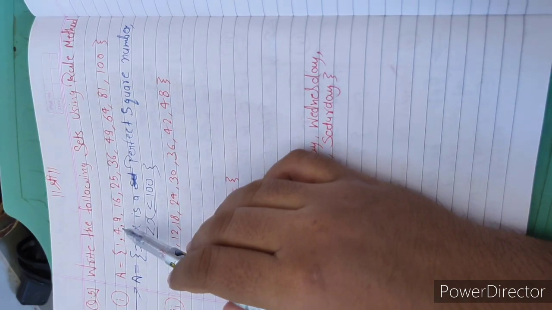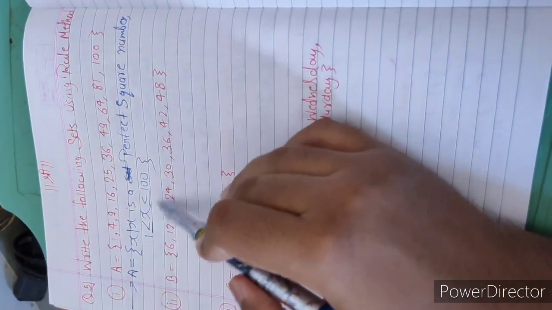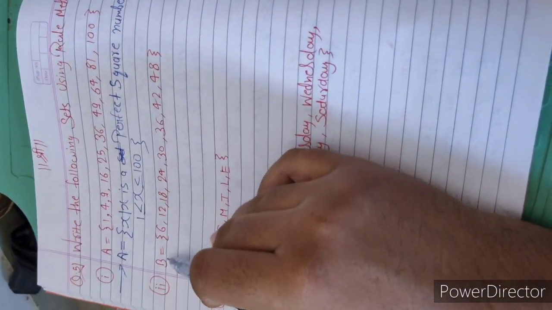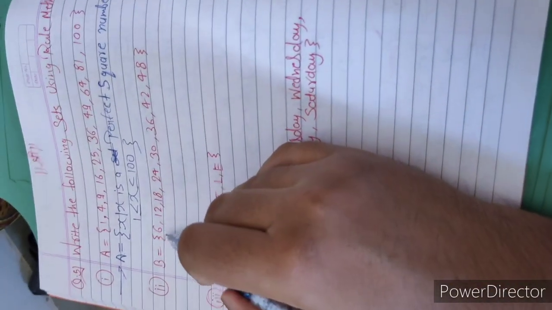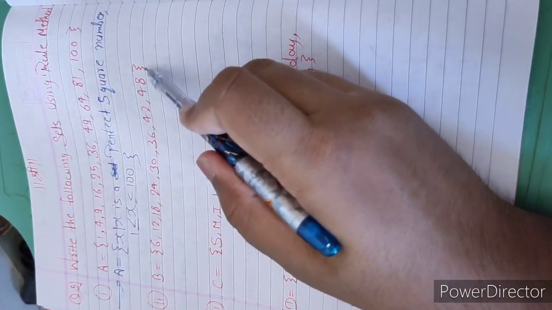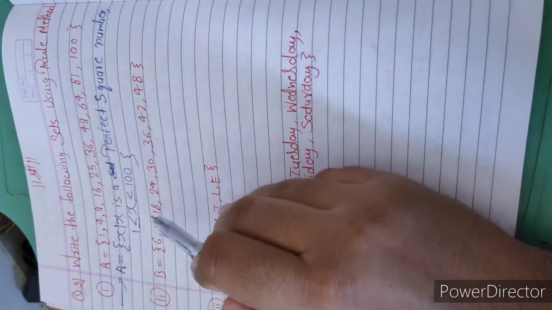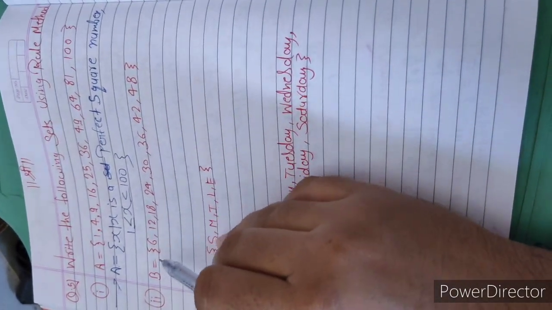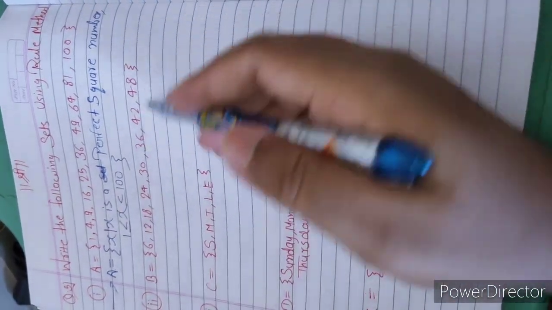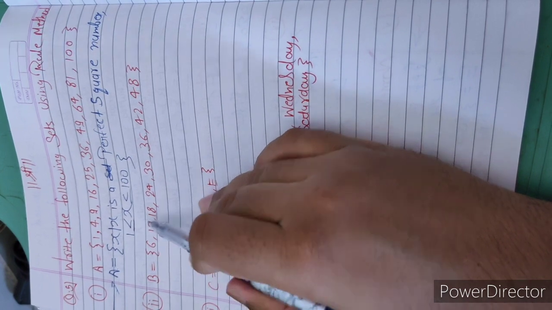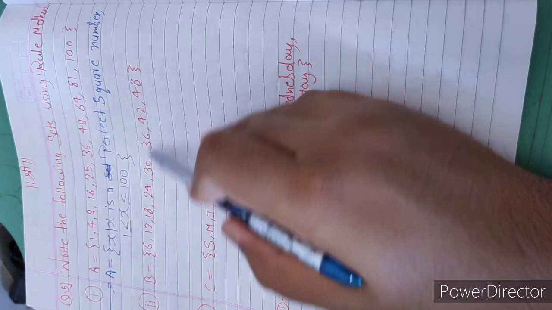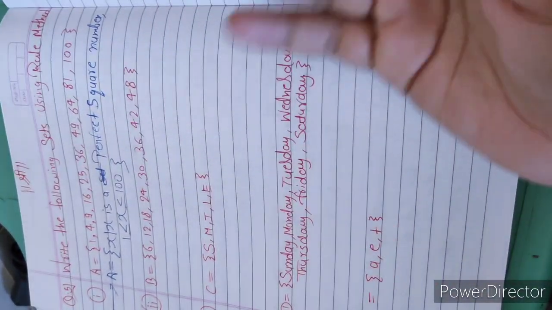We were given the set in roster form and we had to convert it into the rule method, that is, set builder form. In the second question, what is given here? B is equal to 6, 12, 18, 24, 30, 36, 42, 48. As we notice here, all the numbers are multiples of 6: 6 ones are 6, 6 twos are 12, 6 threes are 18, 6 fours are 24, 6 fives are 30, 6 sixes are 36. All the numbers are multiples of 6.